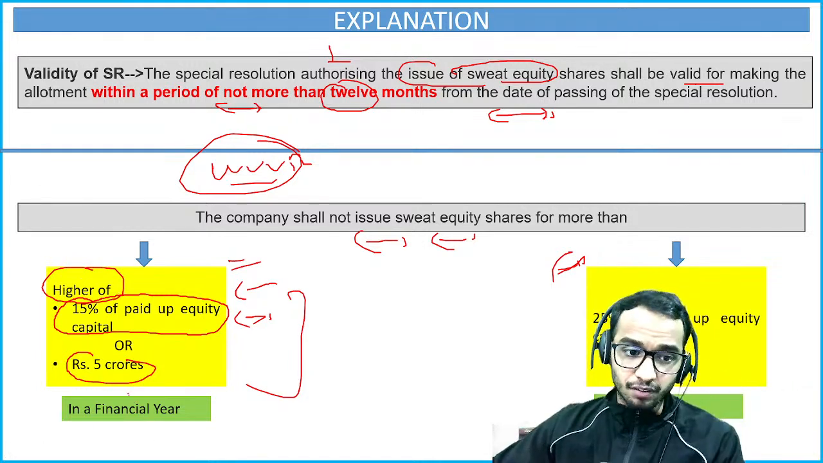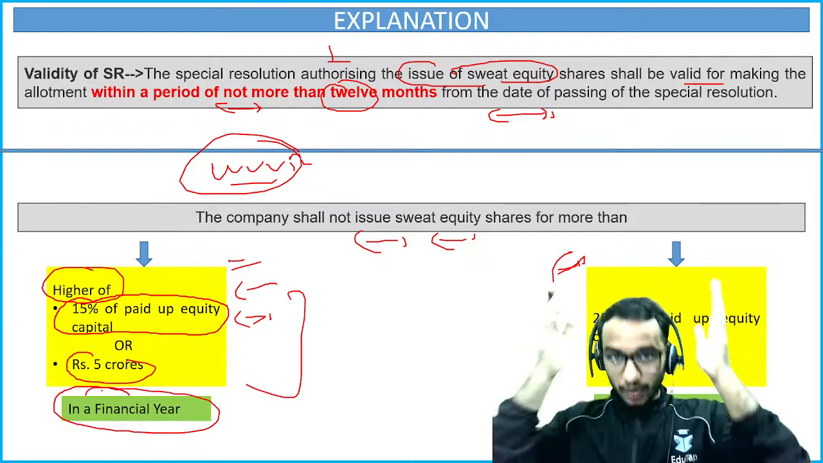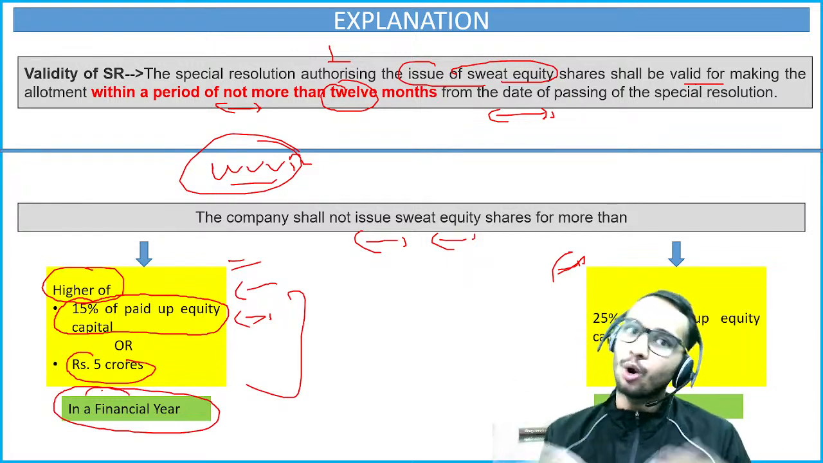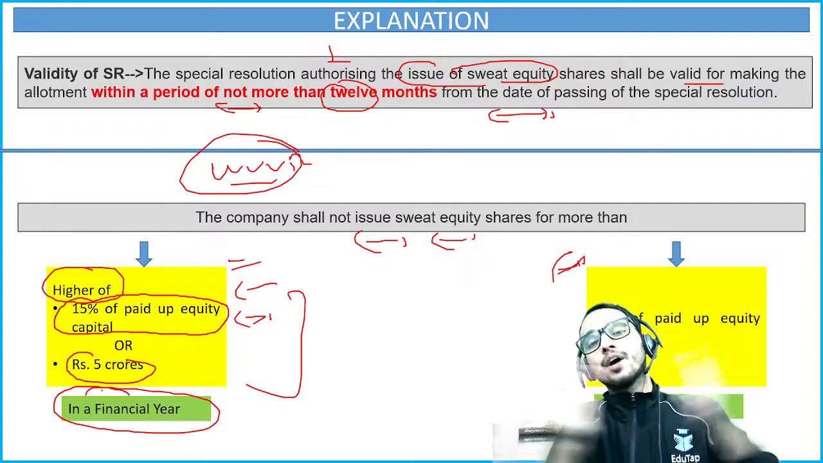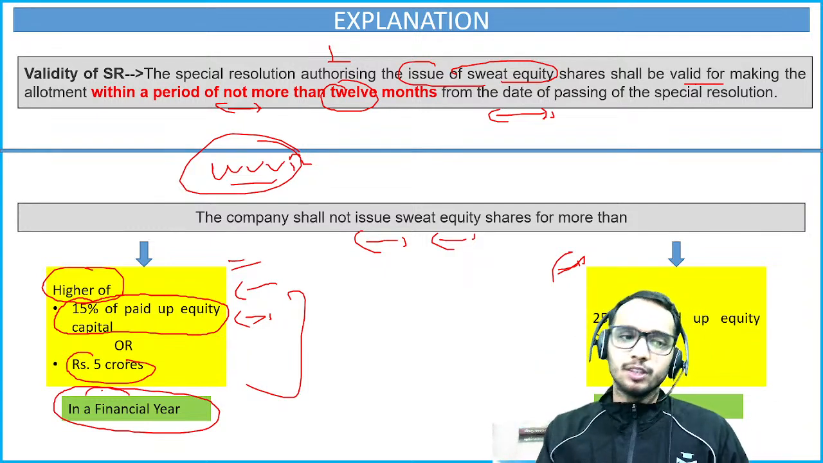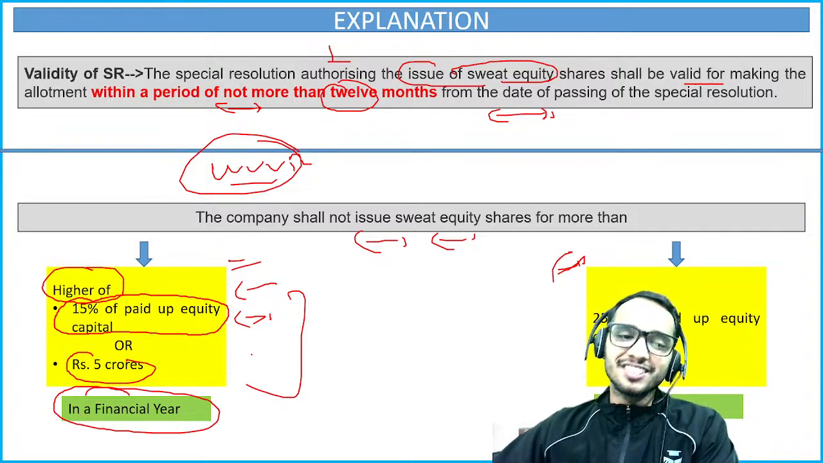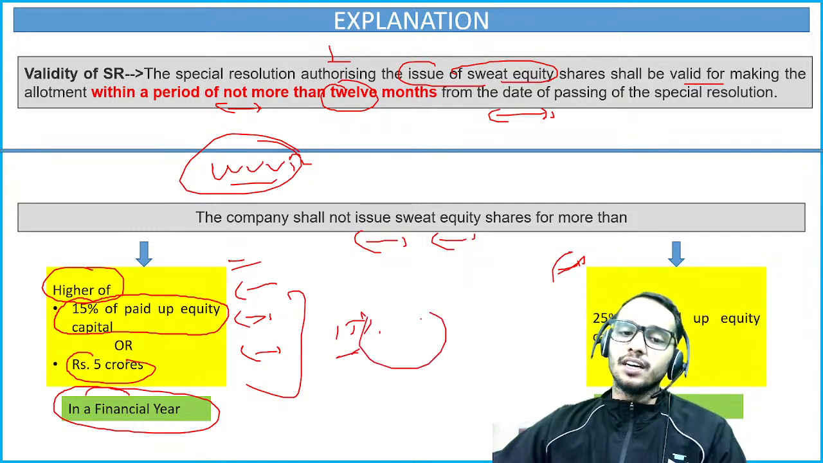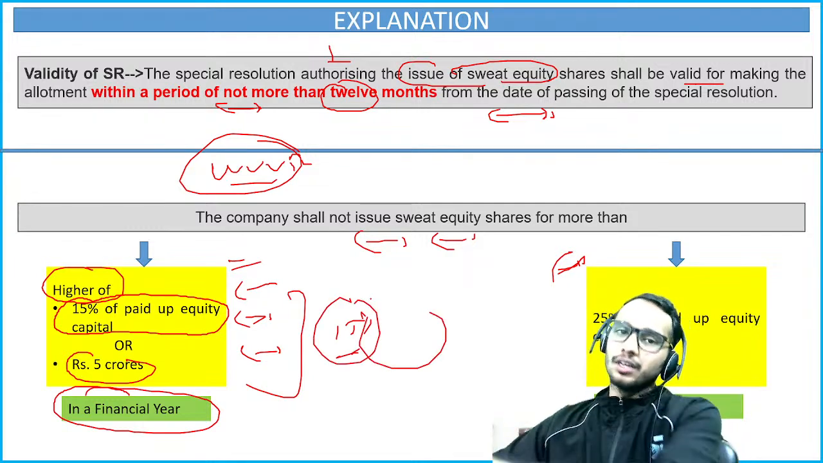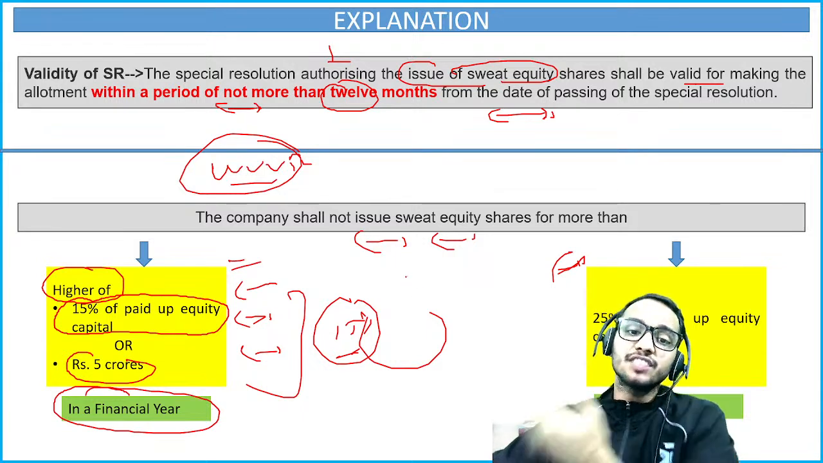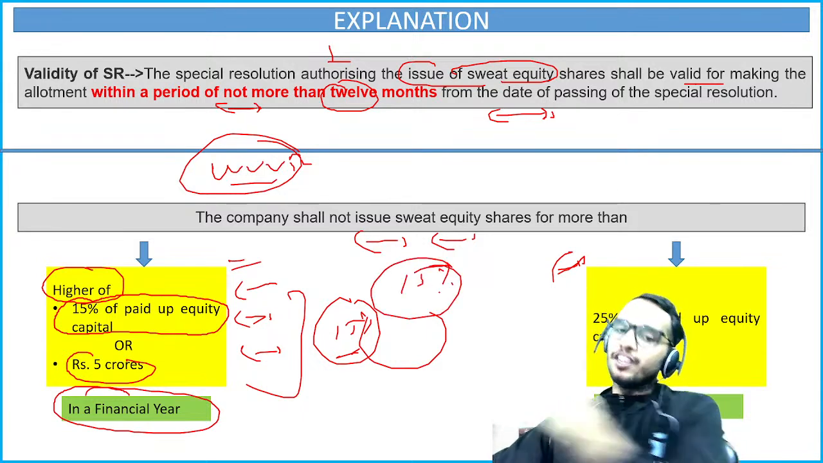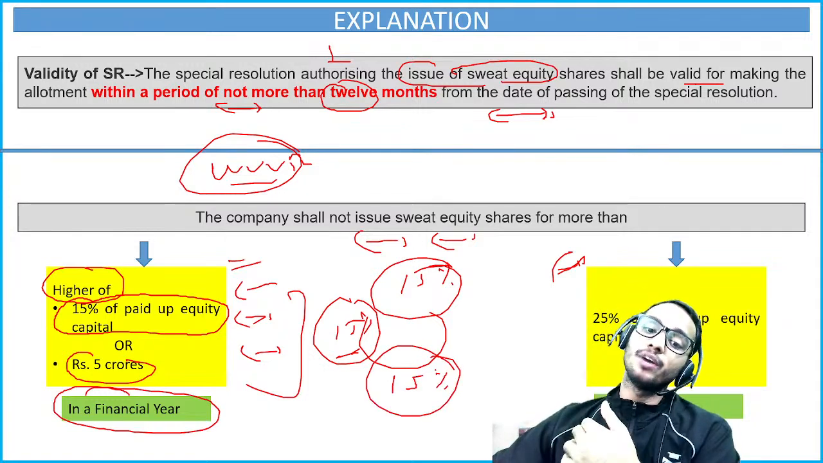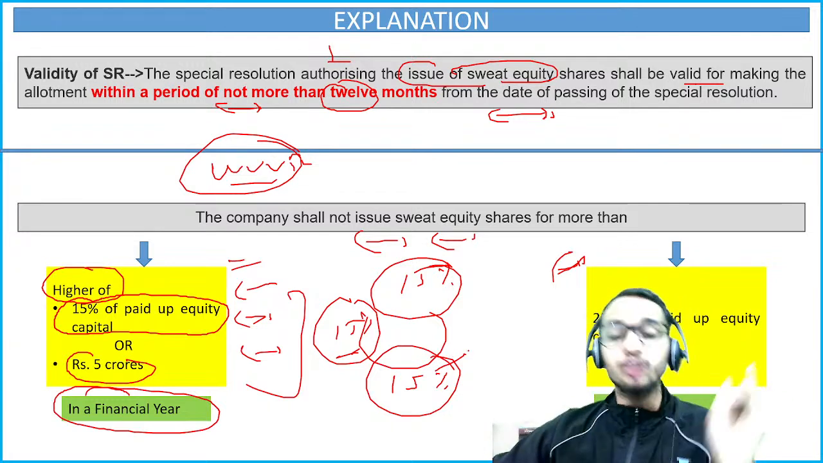In a particular financial year, they can't go beyond 15% of the paid up equity capital or 5 crore, whichever is higher. But you might say, sir, in the first year we would be issuing 15% of the paid up equity share capital to the officers. Again, in the next financial year, we will again issue 15% of the paid up equity capital. Again, the next year, another 15%. No, you can't do that, because there is one more clause.